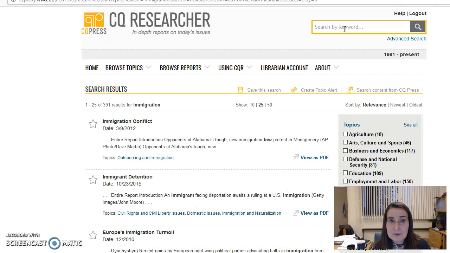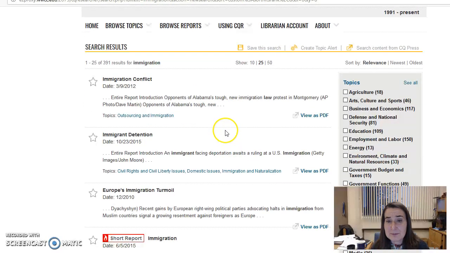And these come up in order of, I guess, what's considered relevance. And by relevance, that's just how many times the term comes up. And you can see this is on immigration conflict in particular. It came out in 2012. It's a little bit older, but it might be useful. And actually, this is kind of interesting. It's in this topic of outsourcing and immigration. Outsourcing often means concern about jobs, so that might be interesting. To just go ahead and take a look at this, I'll click here.